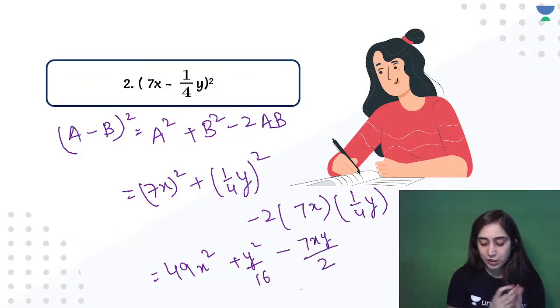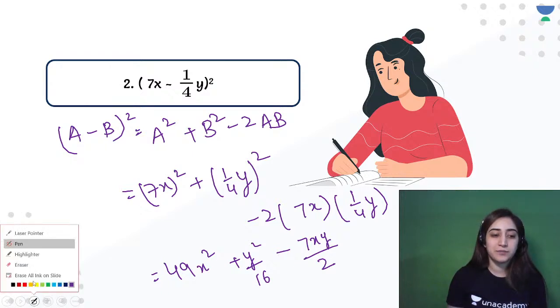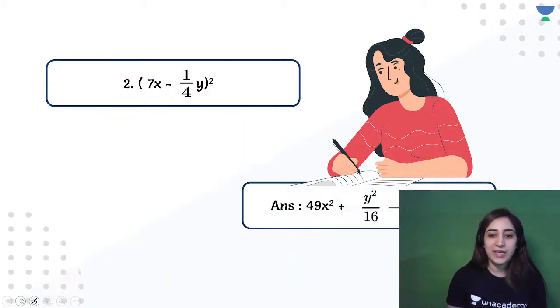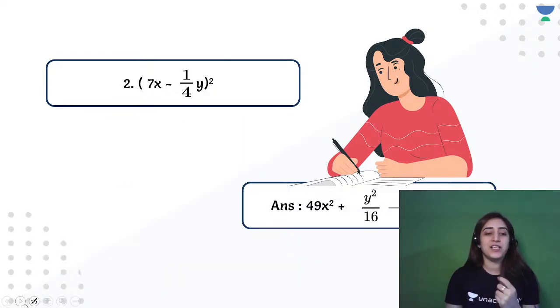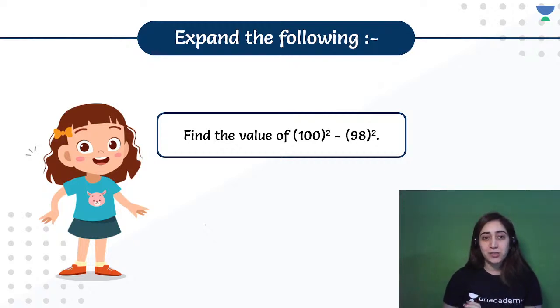Ayush and Shiva, great job. That's the right answer. Well done, students. Yes, that's the right answer. Moving on to the next question. Everyone ready? Let's see how many of you are able to give this answer. You need to find out the value of 100 square minus 98 square. So expand it and find the values. Let's see how many of you are able to do it.